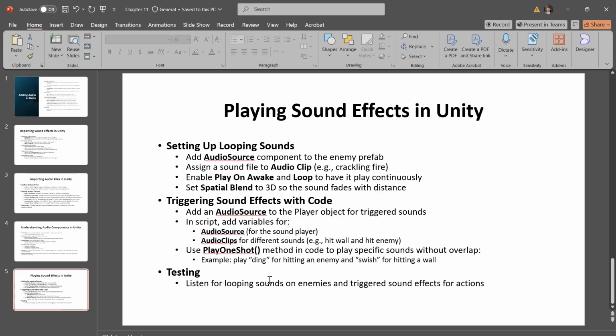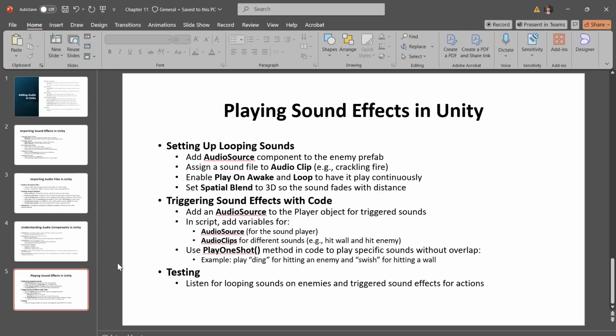And set the spatial blend to 3D if you want the sound to have positional audio. Then open the script that handles the player actions, like the shooting script, which we called RayShooter. And we add variables to store the audio source and audio clips.